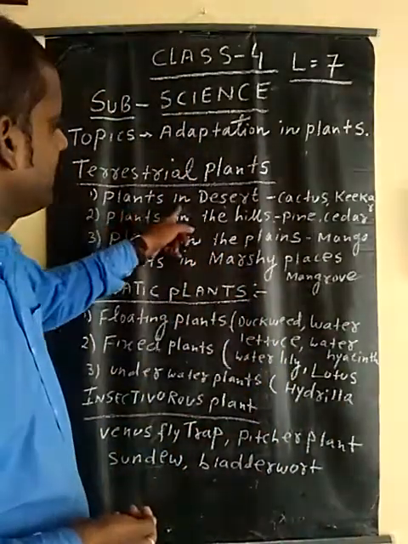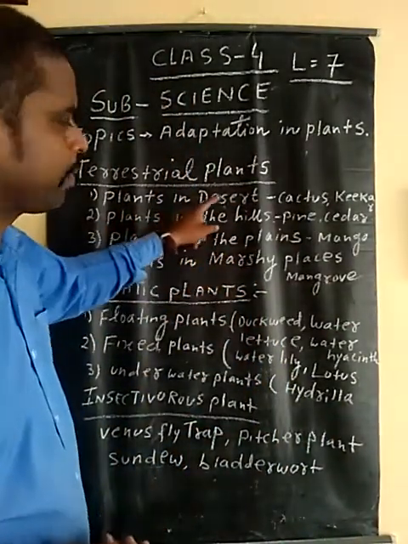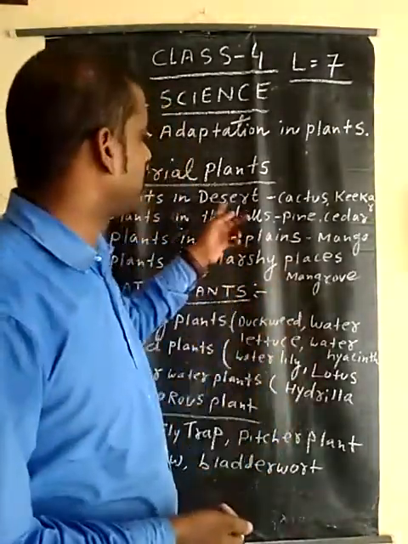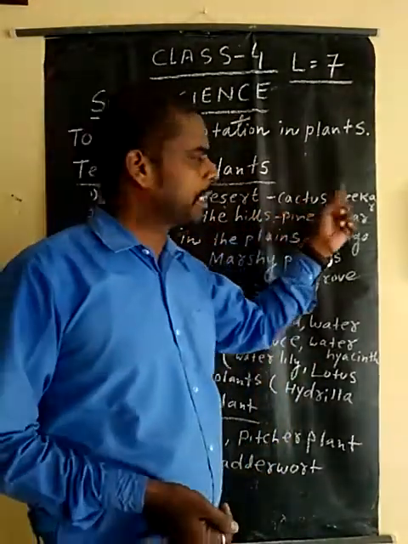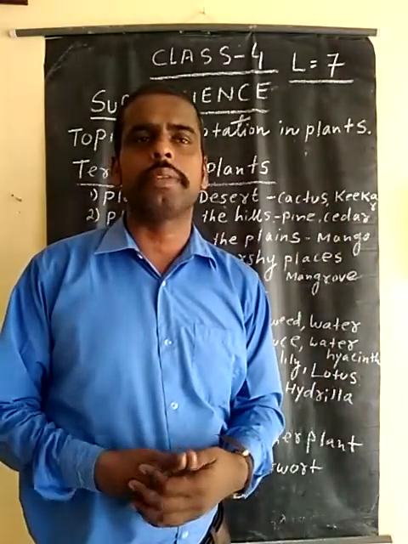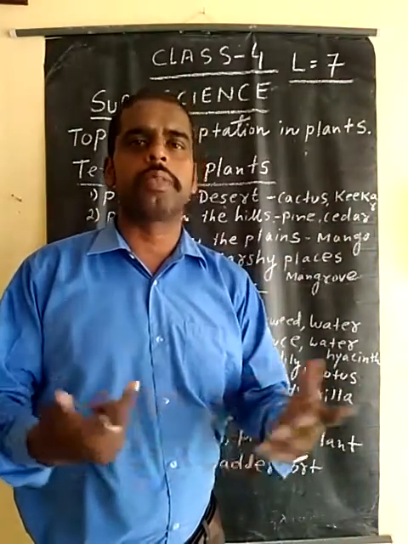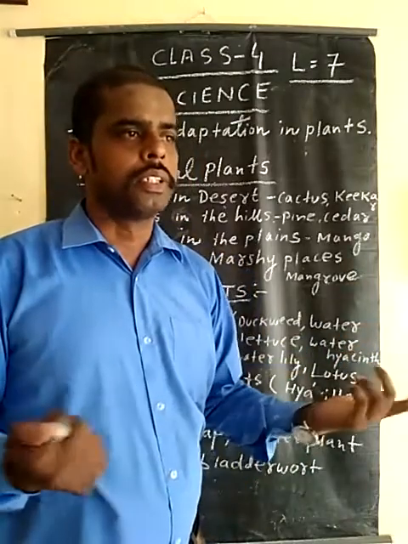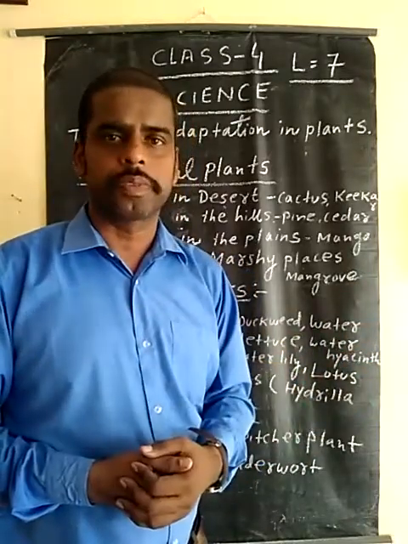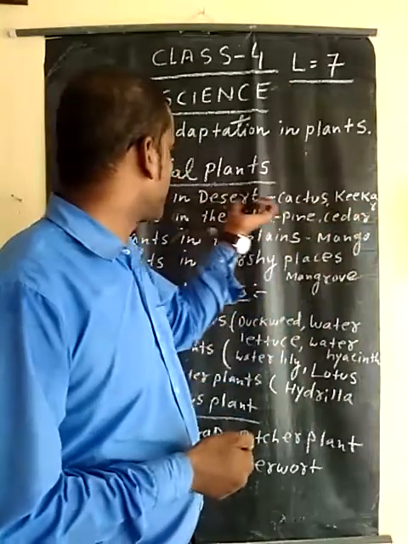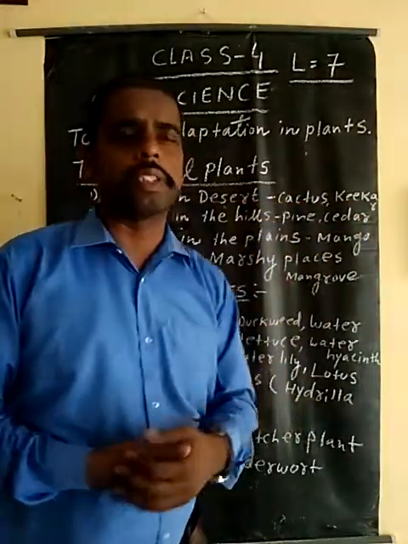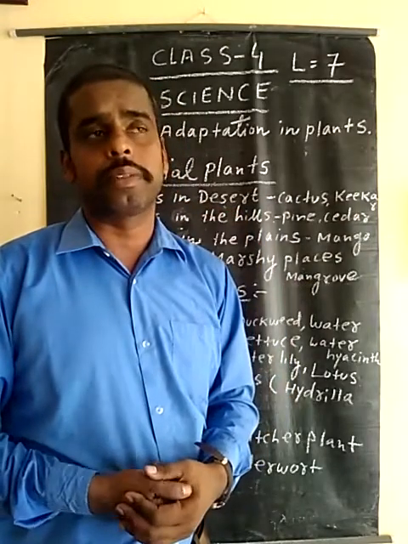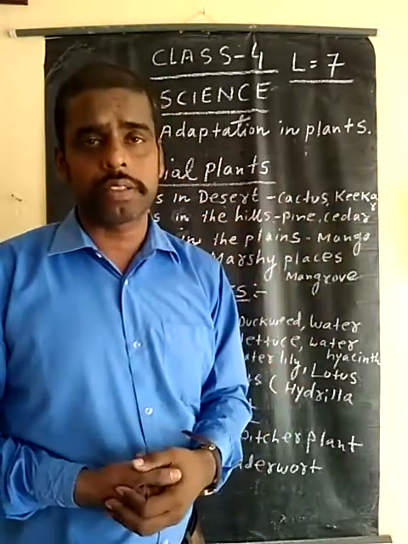The plants in the desert area. We will discover plants in a desert area. If you go to the desert area, you see the cactus plants, tikar plants which grow there, and babur. In Hindi it's called babur plant also. The desert area temperature is high, and in the desert area there is scarcity of water also.